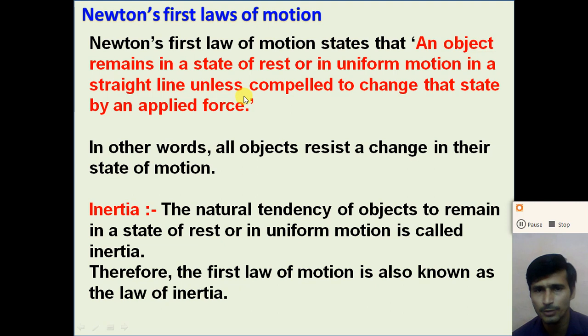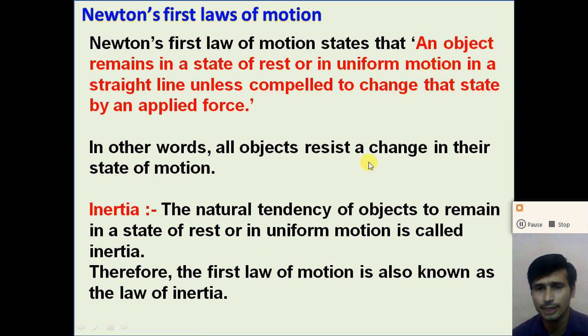If it is at rest, it remains at rest, and an object retains its uniform motion when it is moving with constant speed, right? So if there is no external force applied on the body, the acceleration of the body is zero. So Newton gives that the state of rest and the state of uniform motion are both the same state. In both cases, the acceleration of the object will be zero, right?